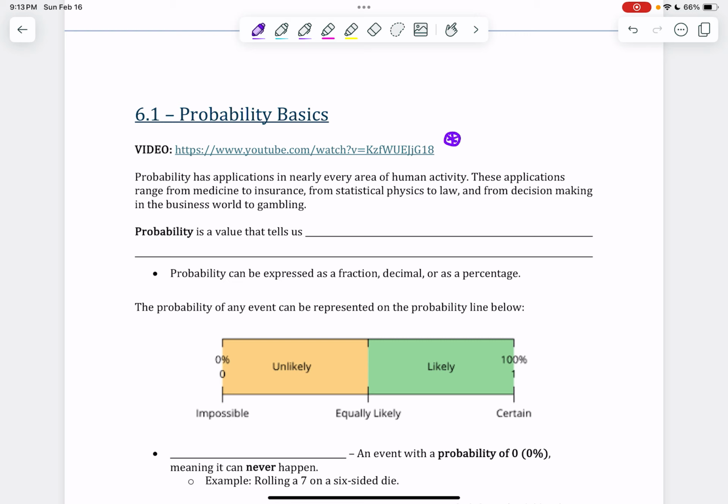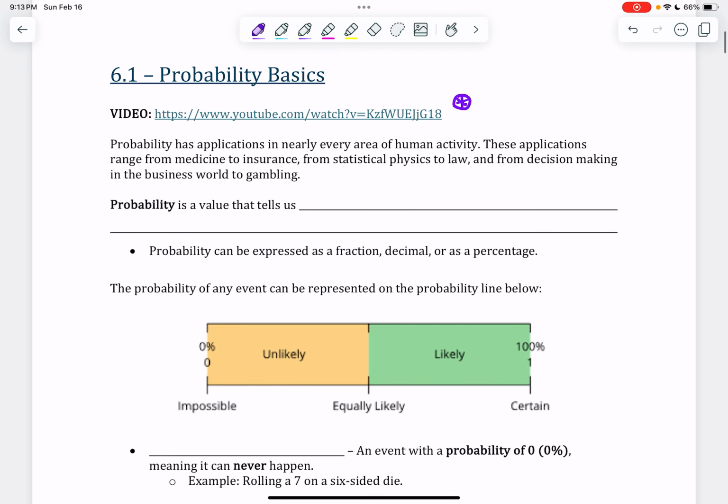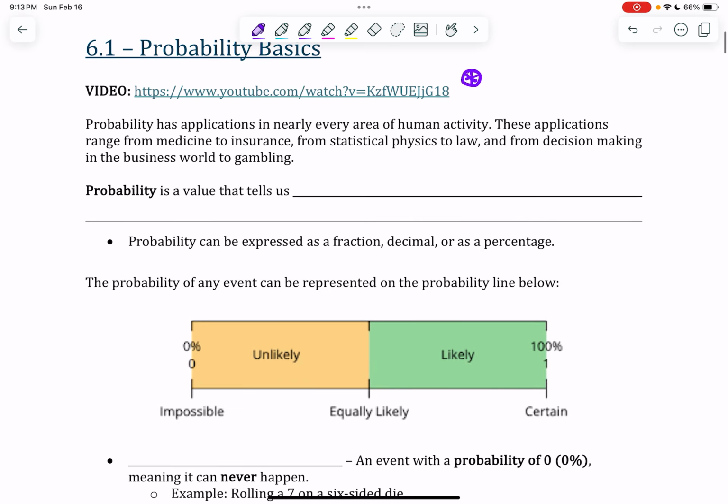Now, probability exists everywhere. There's applications in all areas of our lives, whether these applications are in medicine, insurance, statistical physics, law, decision-making in business, gambling, you name it, statistics are often involved, which is kind of cool because there's not a lot of times where one topic in a subject branches off to so many different areas in our lives, but statistics and probability is one of them.